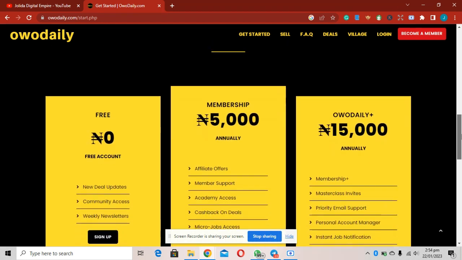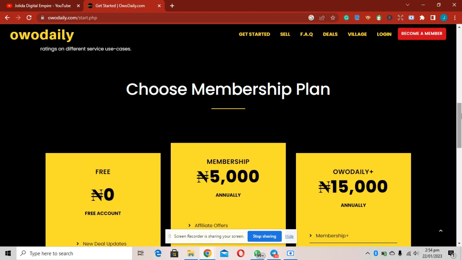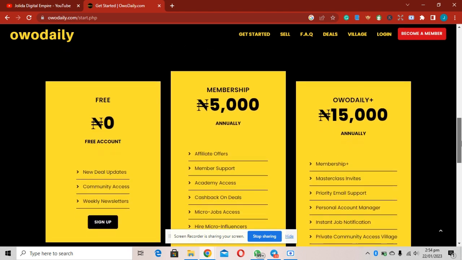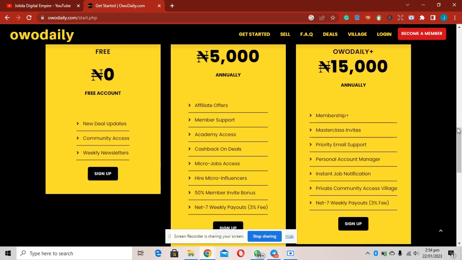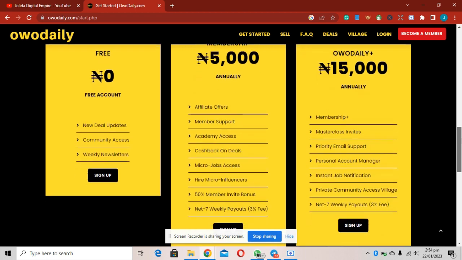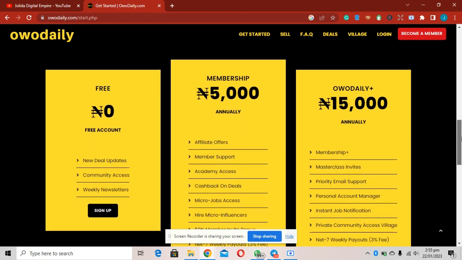So down here, these are the packages. You can choose any membership plan you want if you want to become a member. You can see the free account. You can sign up for a free account: new deal updates, community access, and weekly newsletter. That's if you sign up as free. You don't have access to perform tasks or other stuff. Then here you can see this is the annual package for members. It's 5,000 naira. This is the package I registered on.